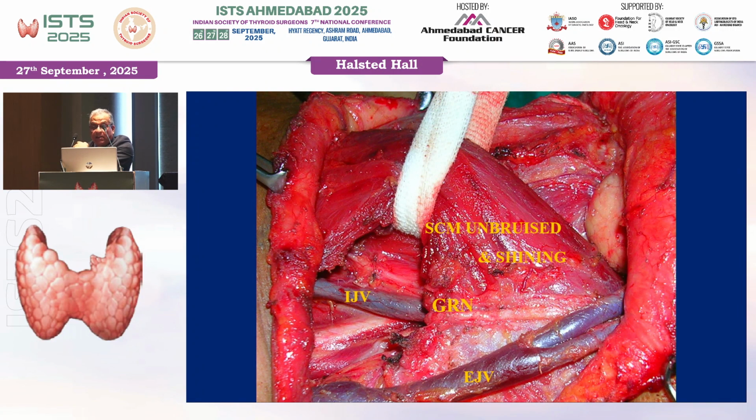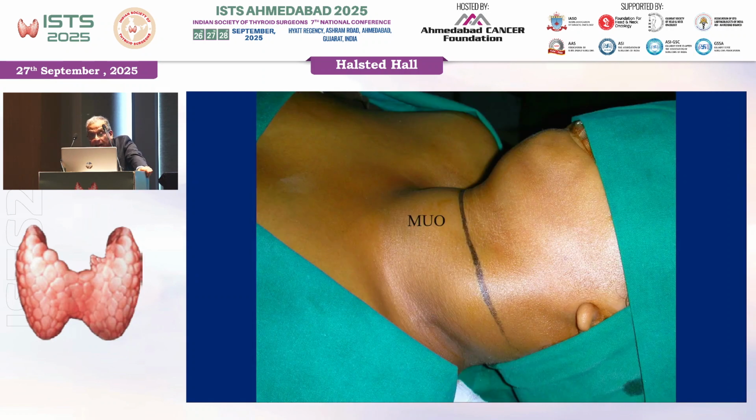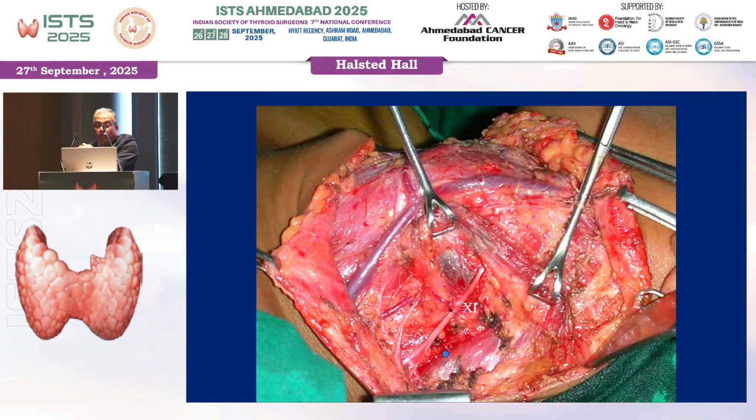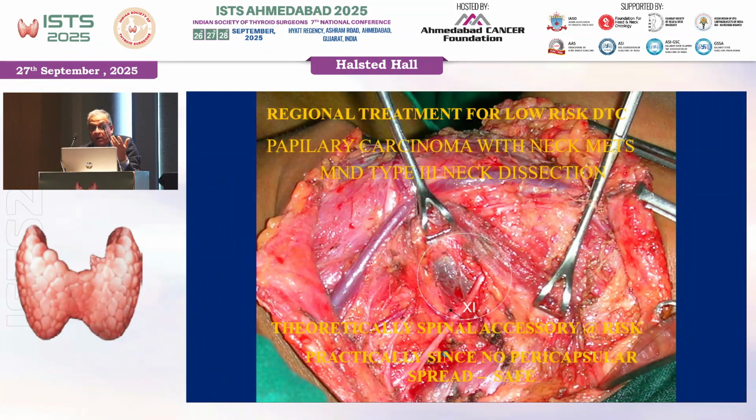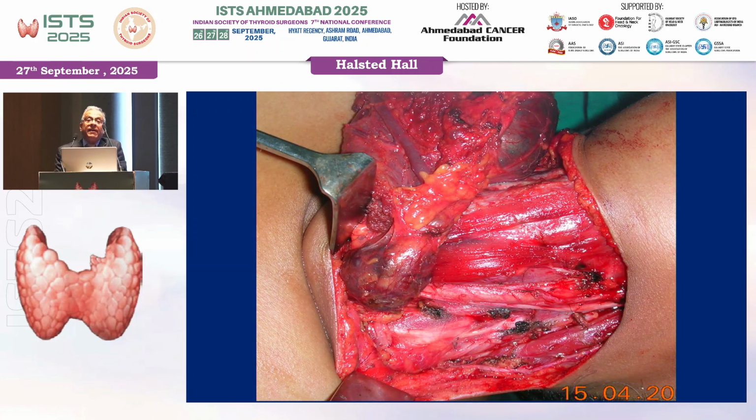Modified type 3 dissection in progress, and you see that we will have to do, in this case particularly, a paratracheal clearance, which is done. Another MUO. Now this is at the posterior triangle. This lady had a very small tumor, and we continued to dissect. The nodes kept on coming with this huge node. I thought this was the end of it, but to my surprise, as it was on the left side, the level of this node was at the level of the subclavian giving rise to the thyrocervical trunk, and you see this deposit literally came from below the clavicle.